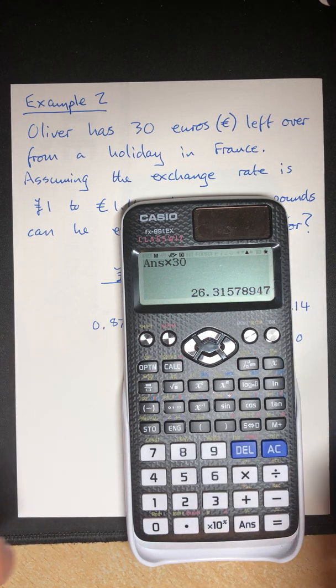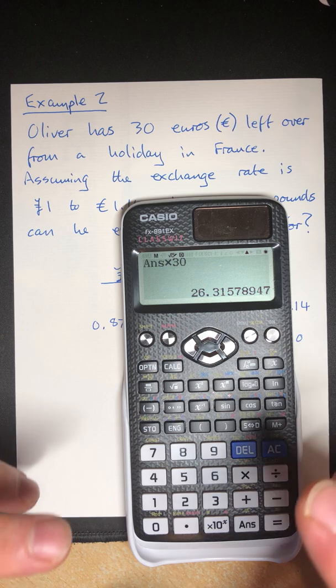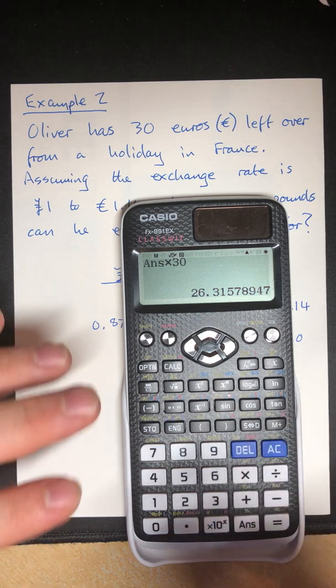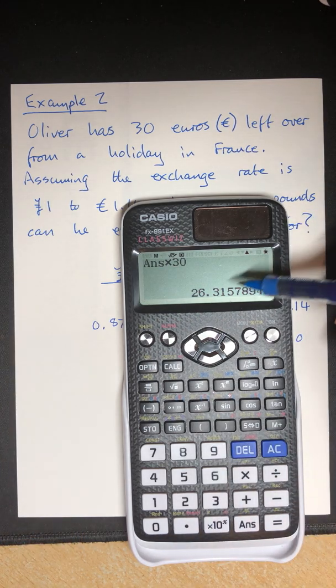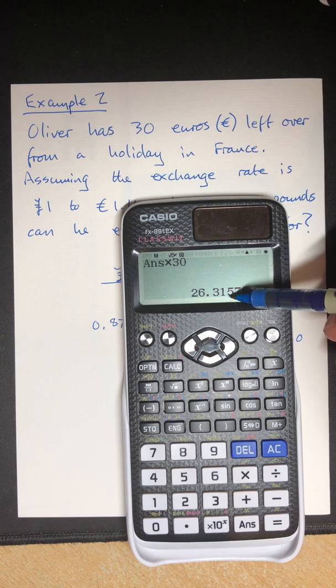Now because we're talking in values of money, I think I'm going to stop at the 1, because that would be £26.31. But if I'm going to round it there, really, looking at this number here as a 5, I should really round that to a 2, shouldn't I?